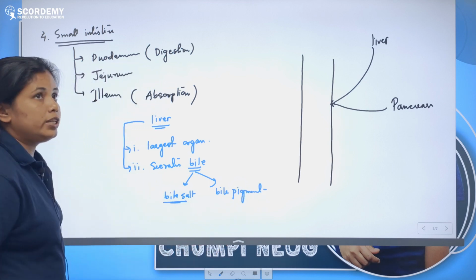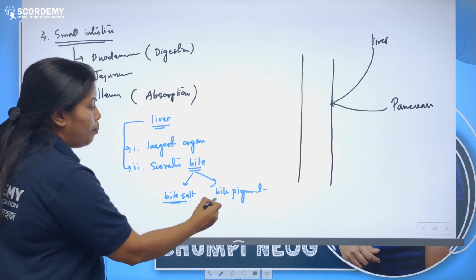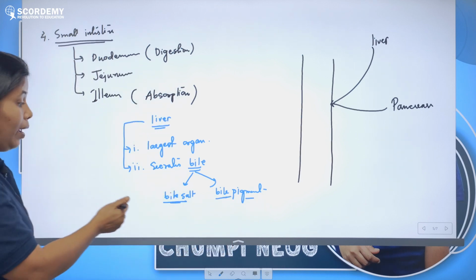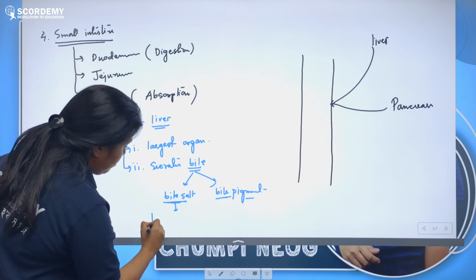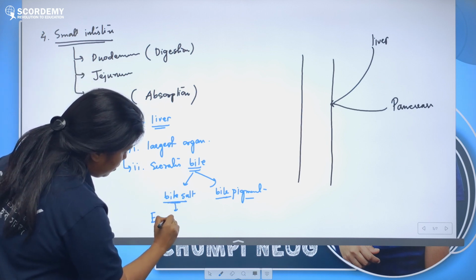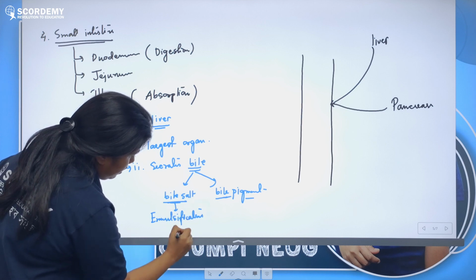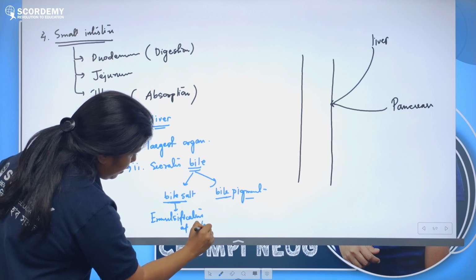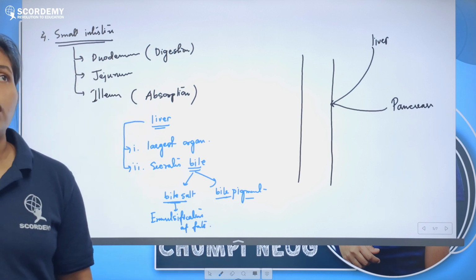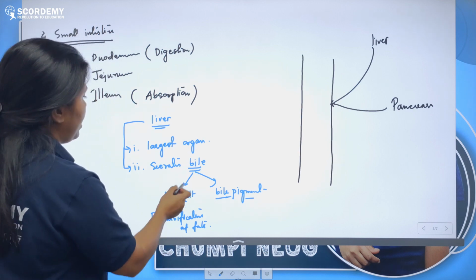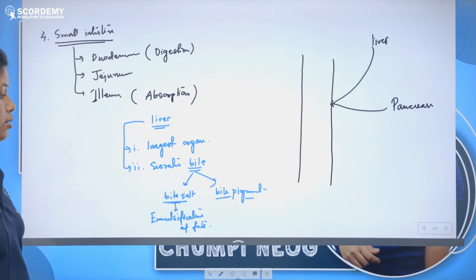Bile salt is important for the digestion process. Bile pigment is not; we release it with our fecal matter. Bile salt helps in emulsification of fats, right? So the main function of liver for digestion is emulsification of fat, that is bile secretion, and with the help of bile we are able to digest fat.